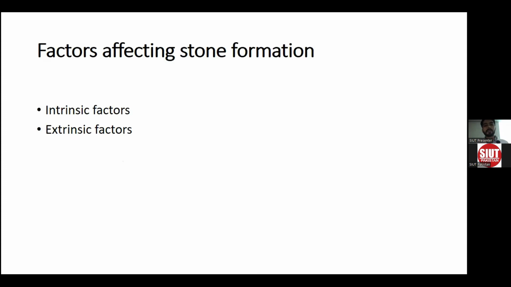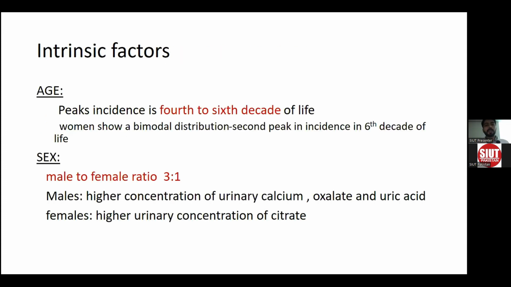Factors affecting stone formation can be intrinsic or extrinsic. Intrinsic factors are non-modifiable. First of all is age. The peak incidence of stone formation is in the 4th to 6th decades of life, while women show a bimodal distribution with a second peak in the 6th decade of life.